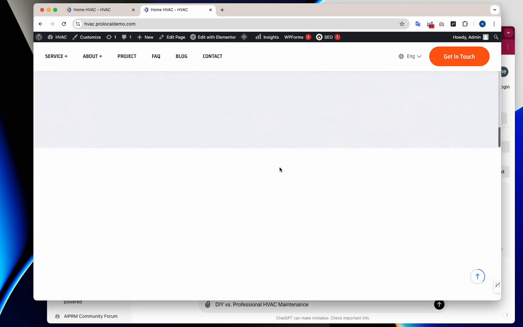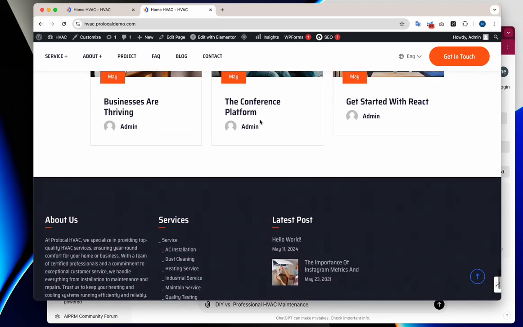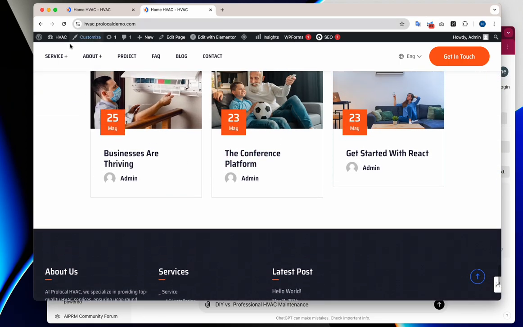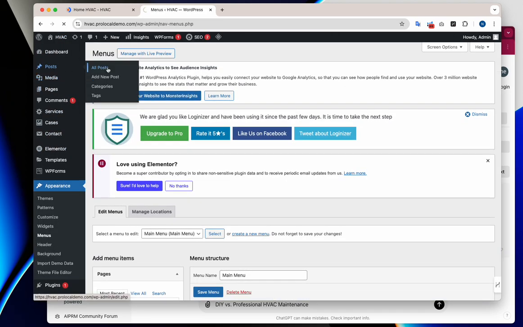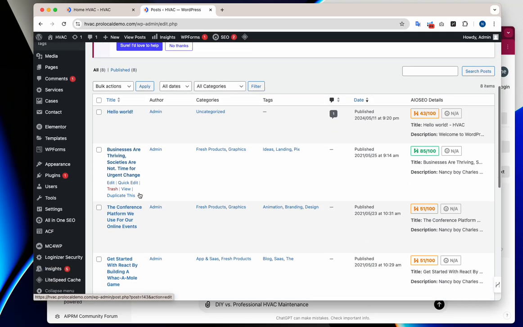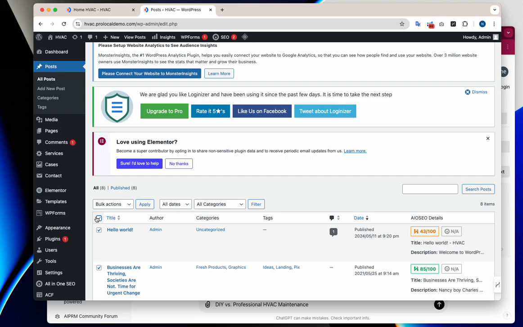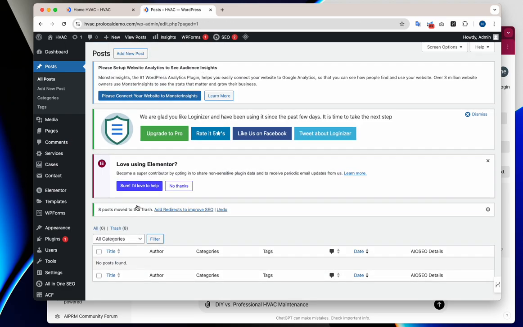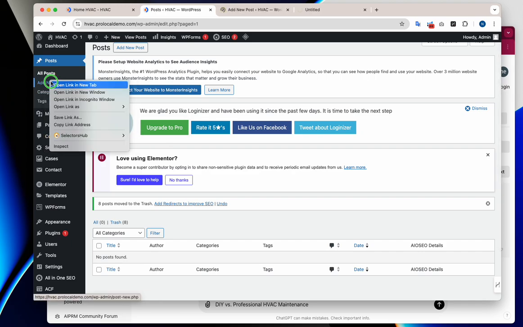Prior to doing quality control is just getting some blogs and making sure links work. So to get blogs, we're going to go to first how to post them and how to delete them. So there's already some blog posts here. They're not related to the HVAC space, so we're just going to delete them all. And we're going to create 5 new ones.